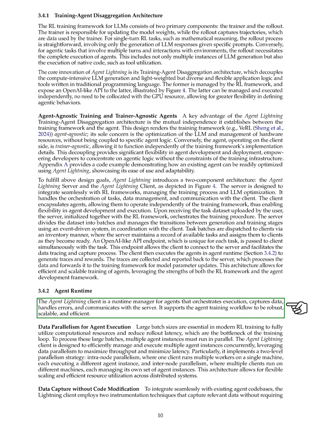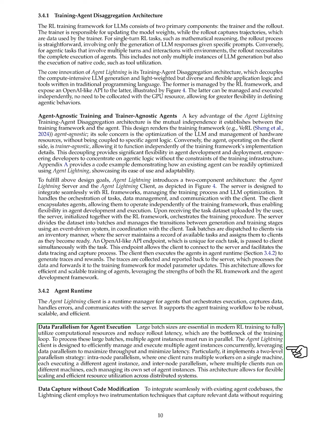We also emphasize the importance of data parallelism for agent execution. Large batch sizes are crucial in modern RL training to optimize computational resources and reduce rollout latency. To handle these large batches, multiple agent instances must run in parallel. The Agent Lightning client is designed to manage and execute multiple agent instances concurrently, using a two-level parallelism strategy: intranode parallelism, where one client runs multiple workers on a single machine, and internode parallelism, where multiple clients operate on different machines. This setup allows for flexible scaling and efficient resource use across distributed systems.